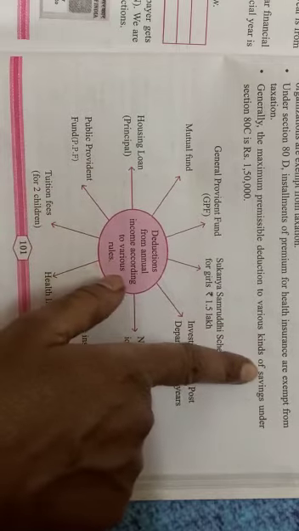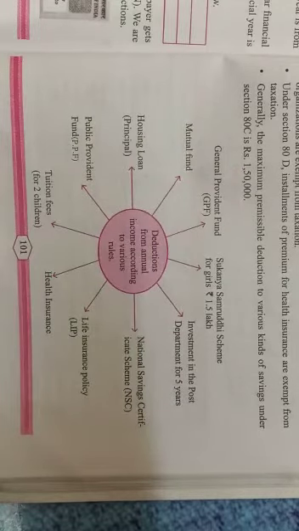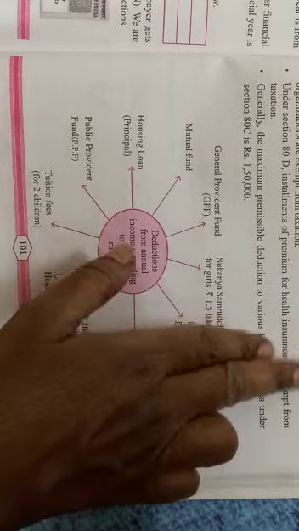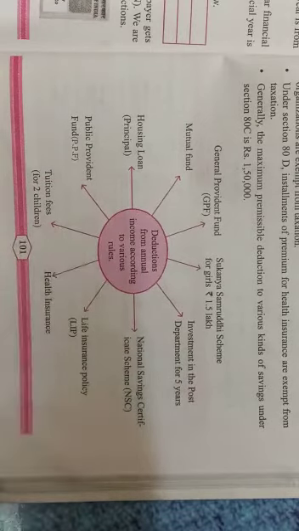Under savings under section 80C, it is rupees 1,50,000. It means the maximum deduction you can do is 1,50,000, not more than that. Suppose I say I will invest 2 lakhs in the postal department for 5 years.